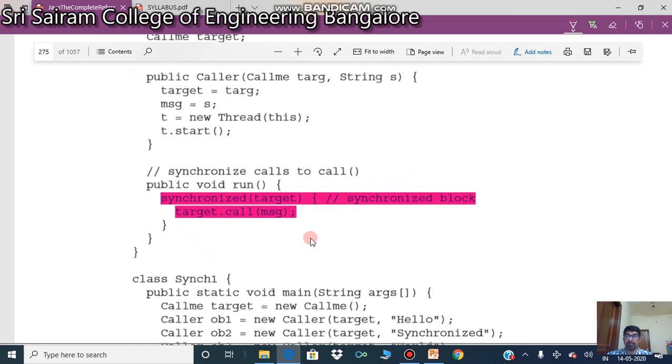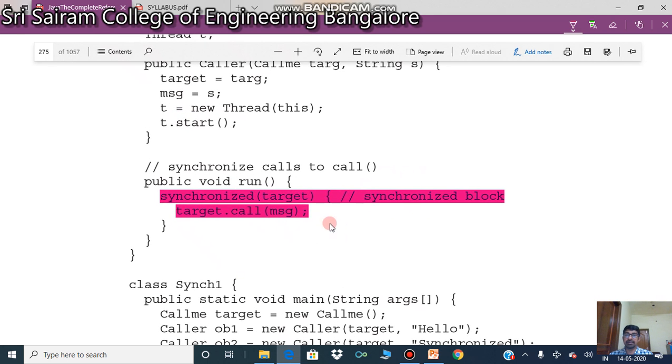Look at this statement. What we have done is synchronized(target). Target is the object name, the object of the first class. Synchronized target, and target.call(msg). This is my synchronized block, from here till here.